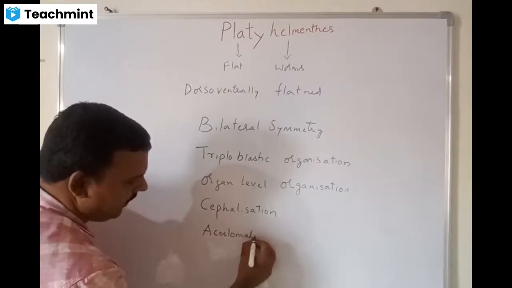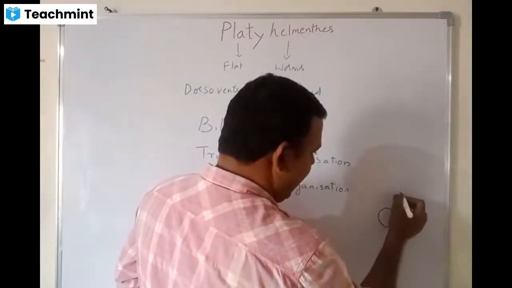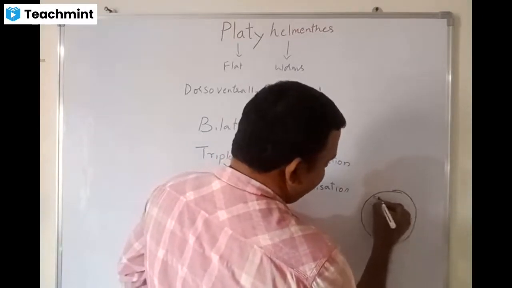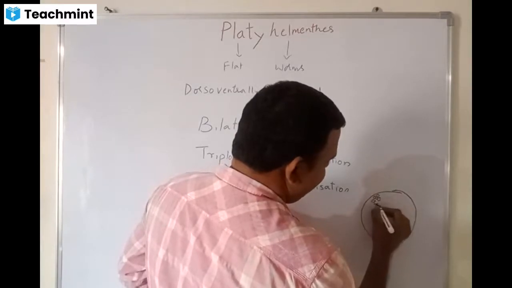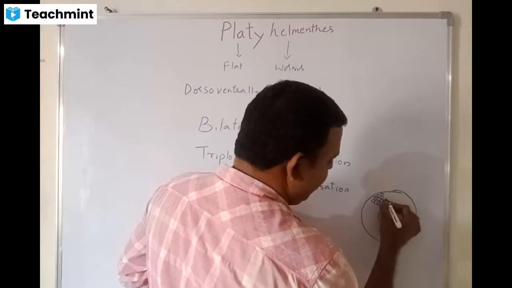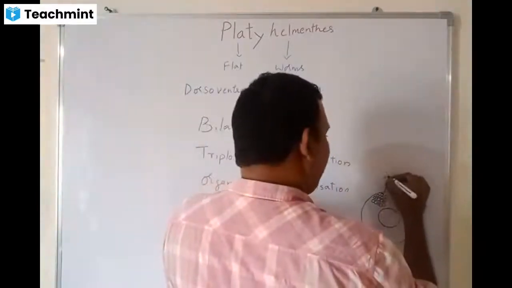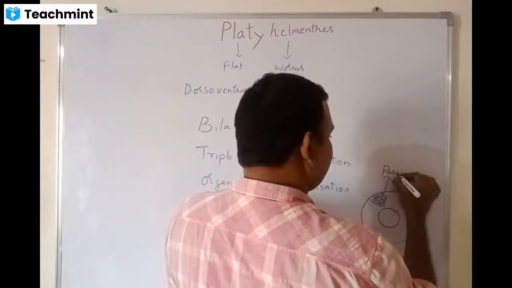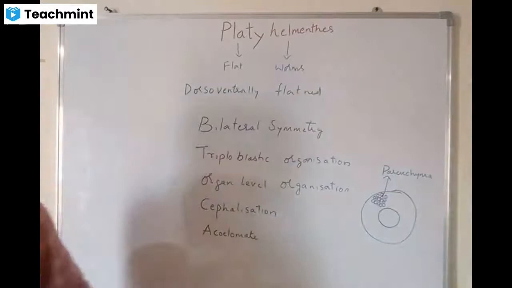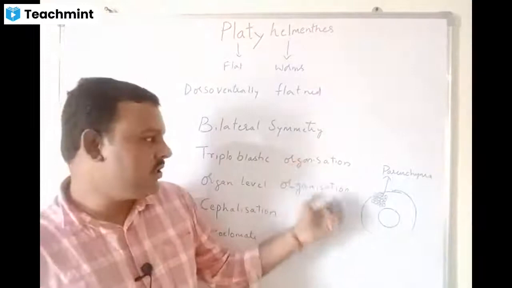There is no body cavity between the gut and the body wall, but this area is filled with special cells called parenchyma, which is derived from the mesoderm, since it is a triploblastic organization.